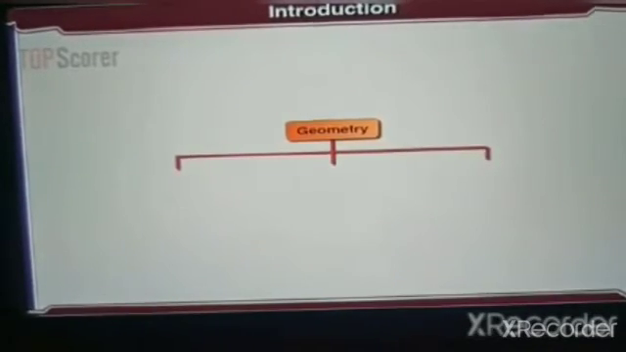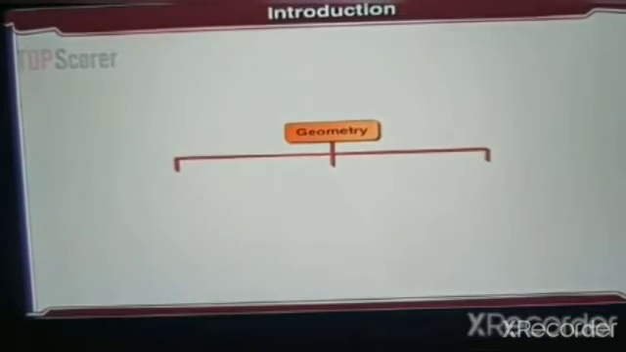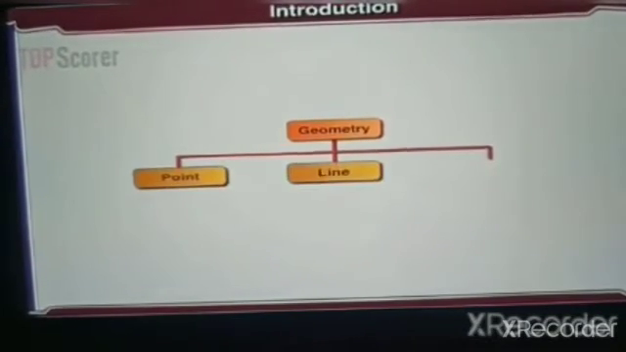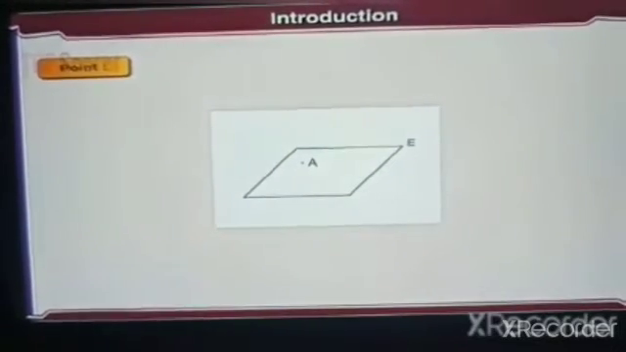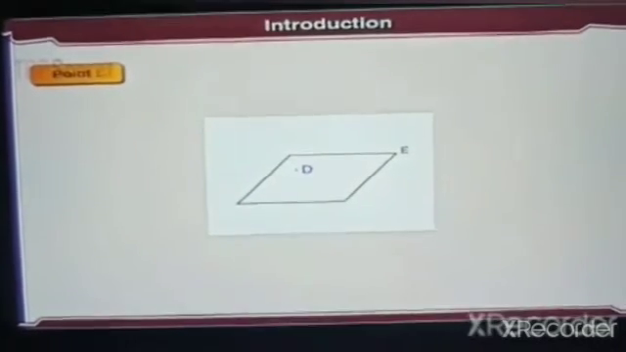Basic concepts in geometry. The 3 most important and basic concepts in geometry are the point, line and plane. Point. This is point A. A point is represented by a dot and named by capital letters A, B, C, D, etc.